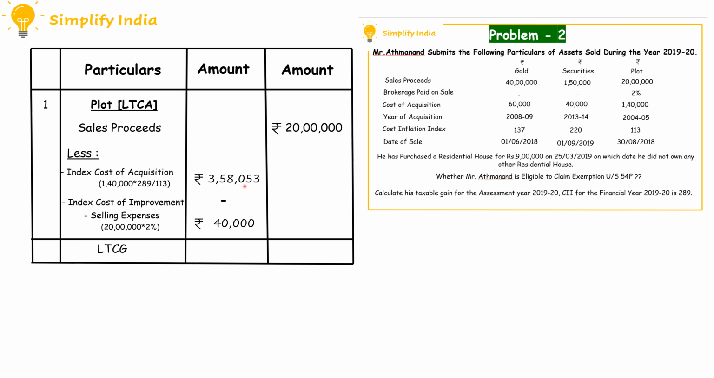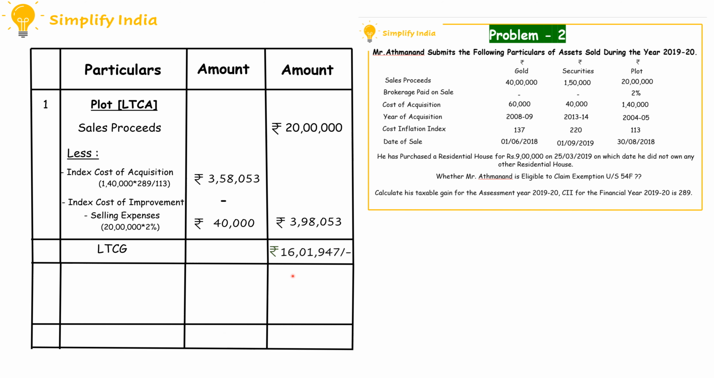Then when we add both of these amounts, that is index cost of acquisition and the selling expenses, we will get a total of rupees 3,98,053. When we deduct this total amount from the sales proceeds, that is from rupees 20 lakh, we will get a long term capital gain of rupees 16,01,947. As we know that Mr. Atmanan is eligible to claim exemption under section 54F,